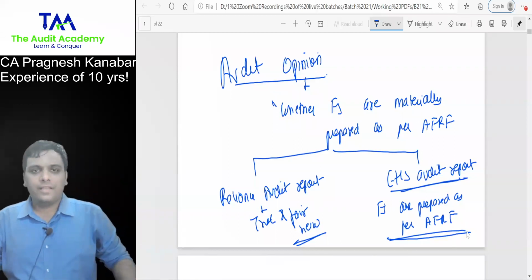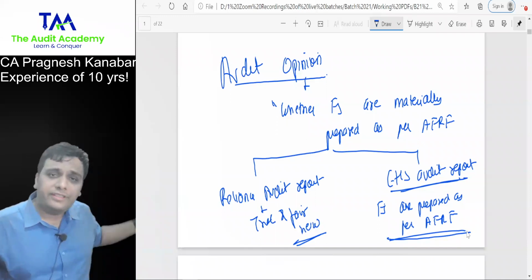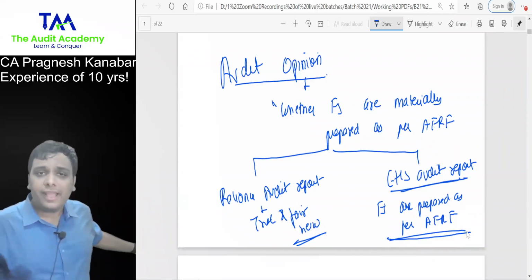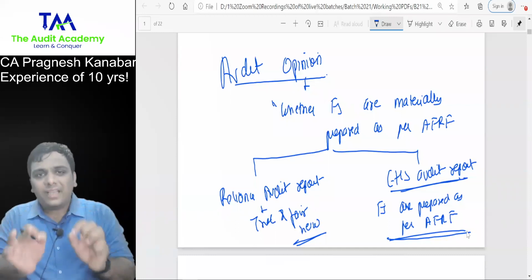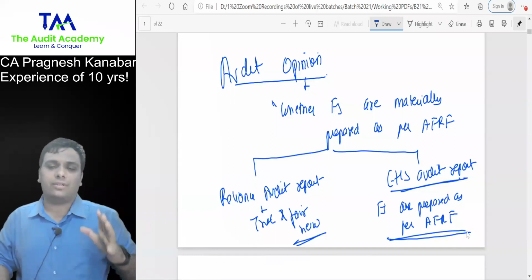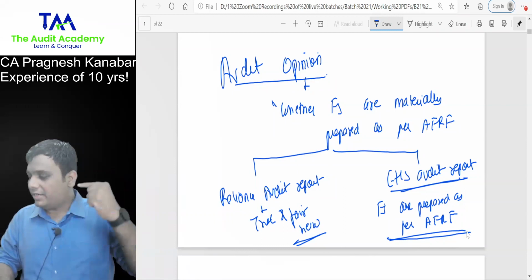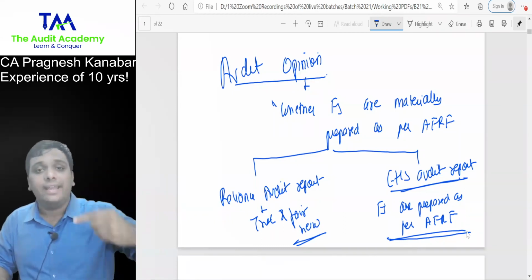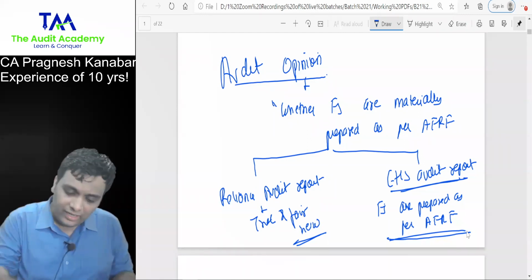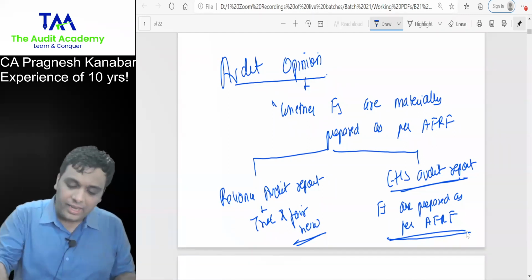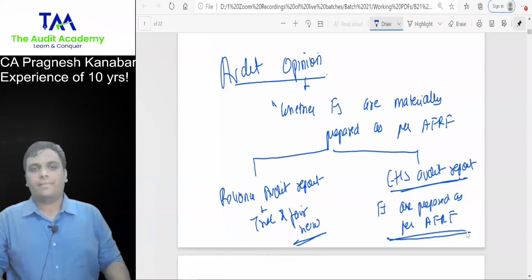Yes, sir. Because if you download Schedule 3, if you download Ind AS, it is clearly written over there that these disclosures are minimum disclosures. There is an additional responsibility on the management to provide additional disclosures to achieve fair presentation. It is clearly written in Schedule 3 and Ind AS.